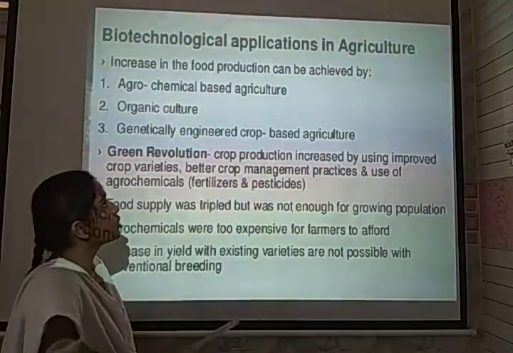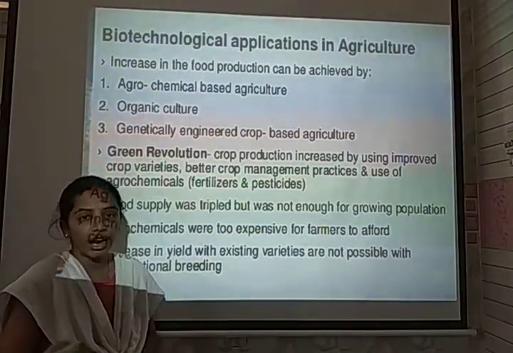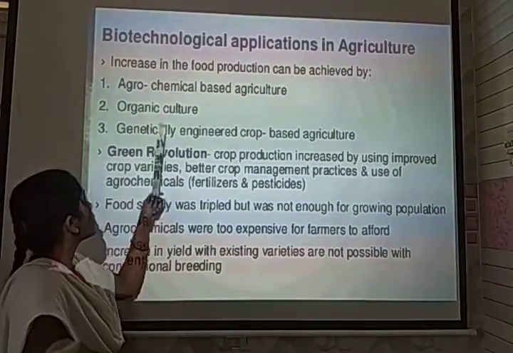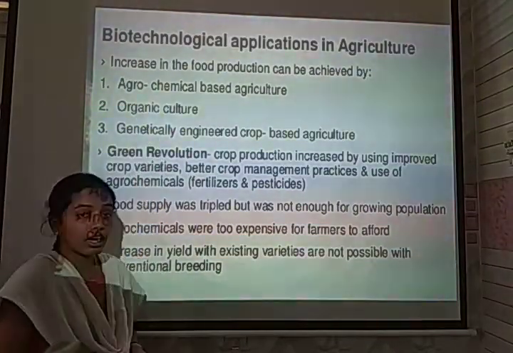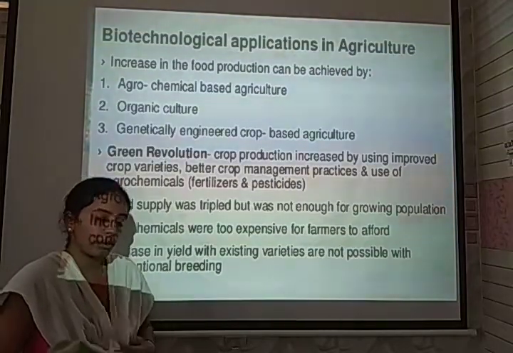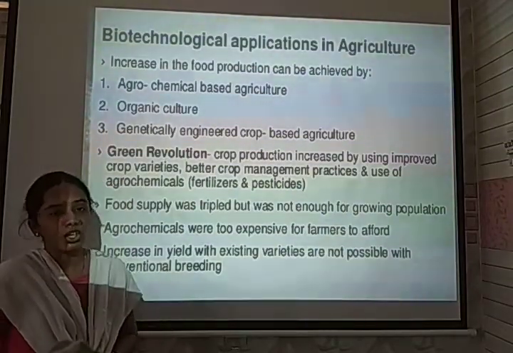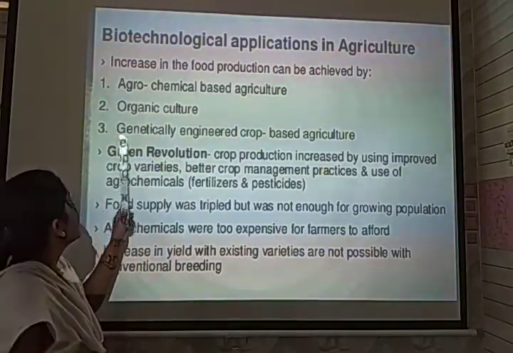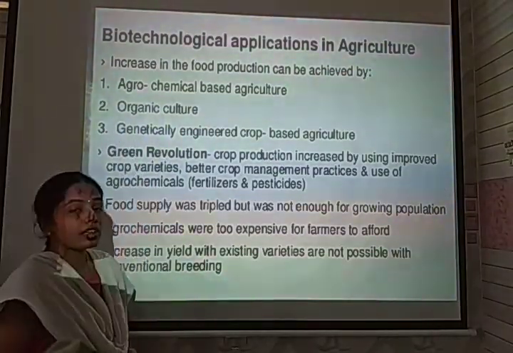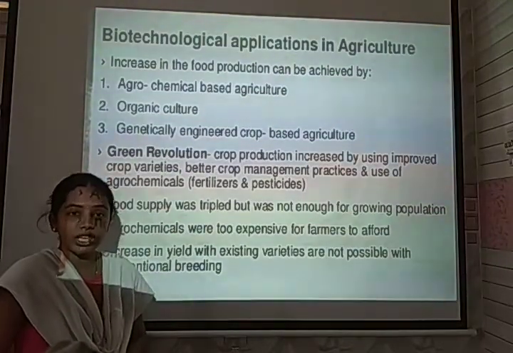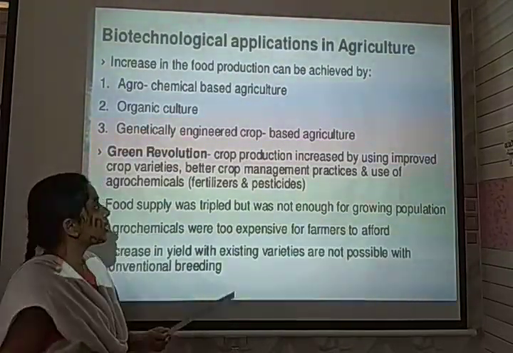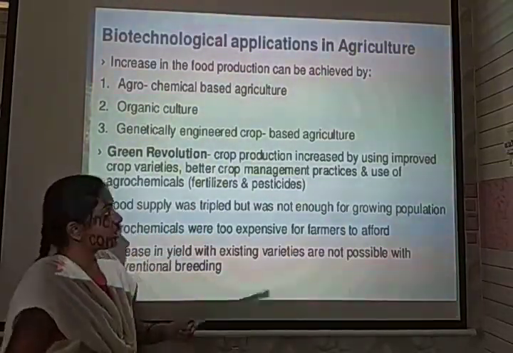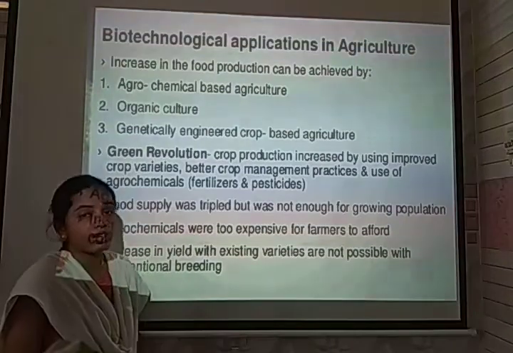Now, the application of biotechnology in the field of agriculture. There are different types of agricultural practice. One is agrochemical-based agriculture, in which, to develop agricultural crops, we utilize chemical pesticides and insecticides. Then there is organic farming, where zero waste management is practiced in the agricultural field. The next one is genetically engineered crop-based agriculture, that is, the GE crop-based agriculture system.